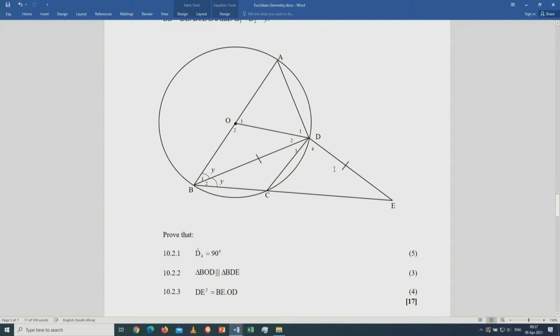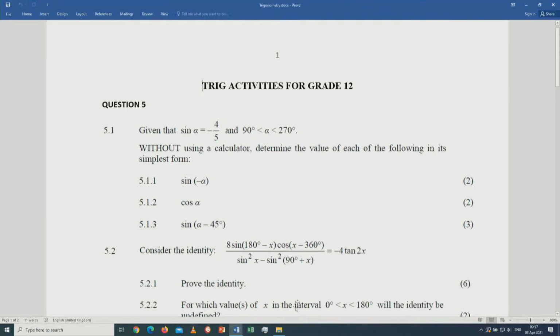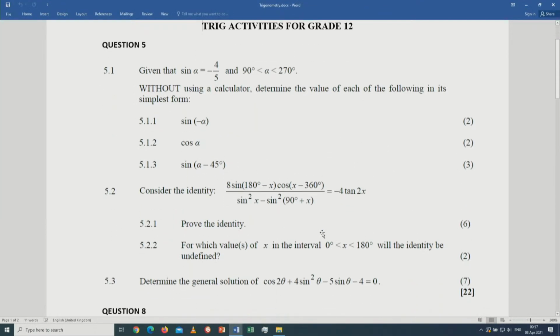For the remaining 5 minutes or so, let me take you through trigonometry. What to expect in trigonometry, grade 12 learners. Grade 11 trigonometry is unavoidable.